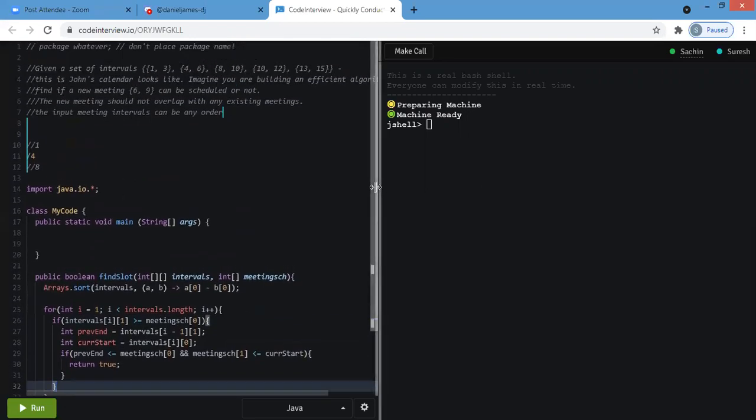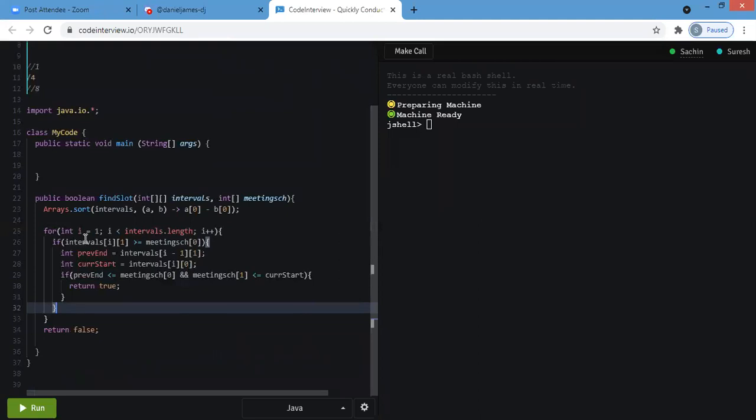What is the check you will do logically? 6 to 9.